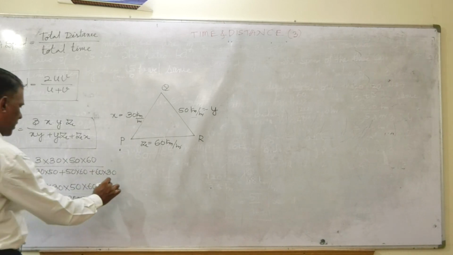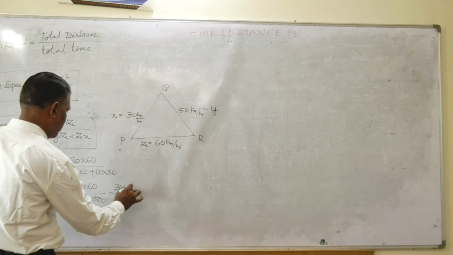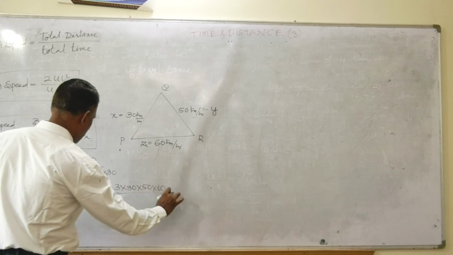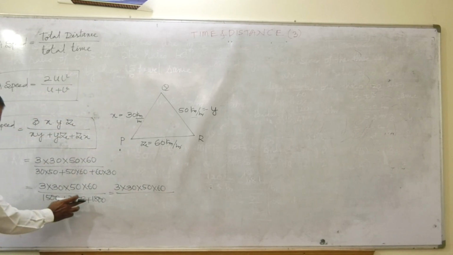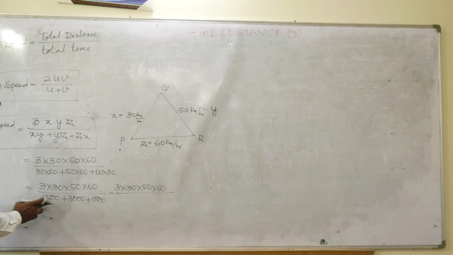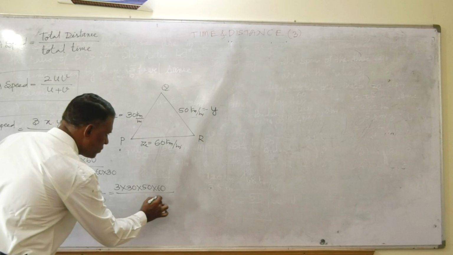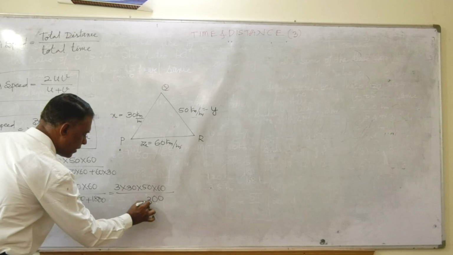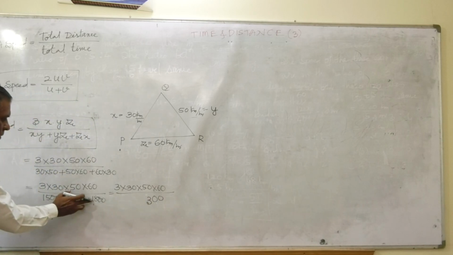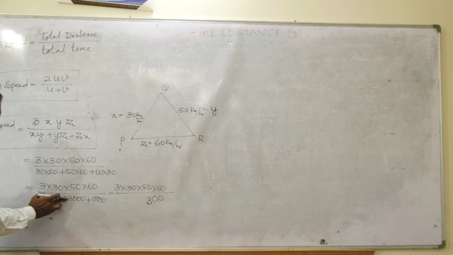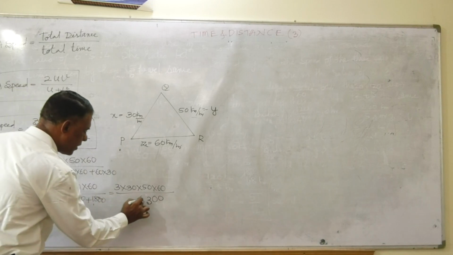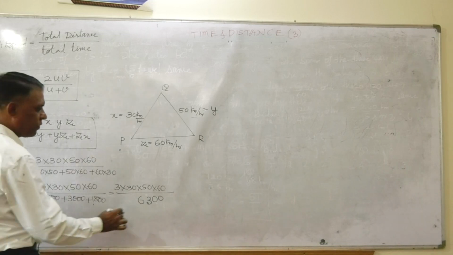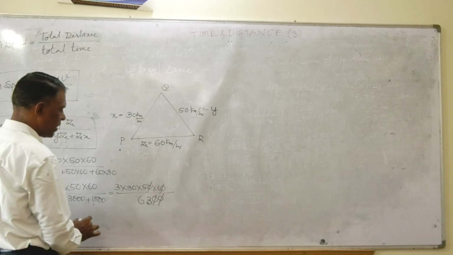Now 8 plus 5 means 13, carry over 1, 1 plus 1 is 2, 3, 4, 5, 6. Total is 6300. Friends, these two zeros I can cancel.